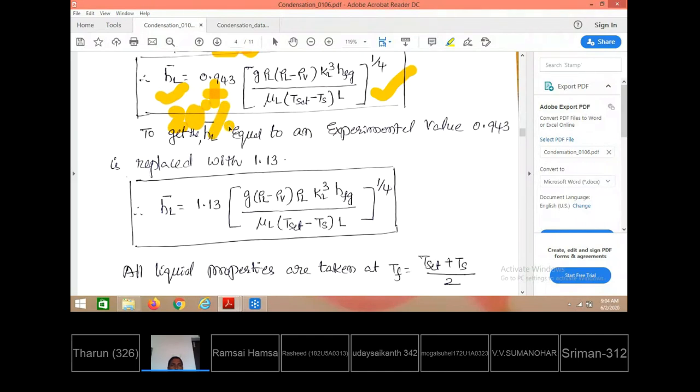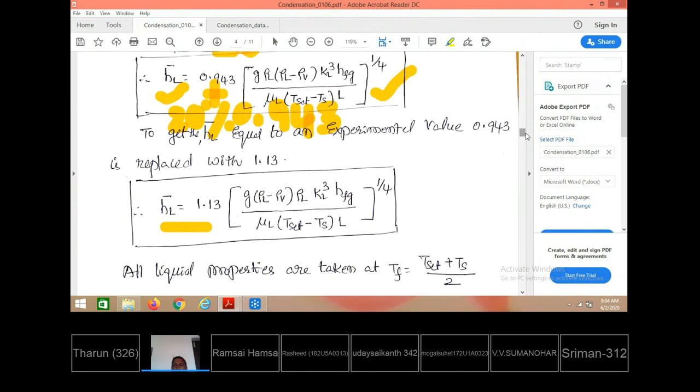Therefore 0.943 plus 20% of 0.943. If you take 20% of 0.943 and add it, then the total value becomes 1.13. Then the experimental and theoretical values are found to be the same. So to be identical with the experimental value of the average heat transfer coefficient, the heat transfer coefficient value is ultimately written as this.